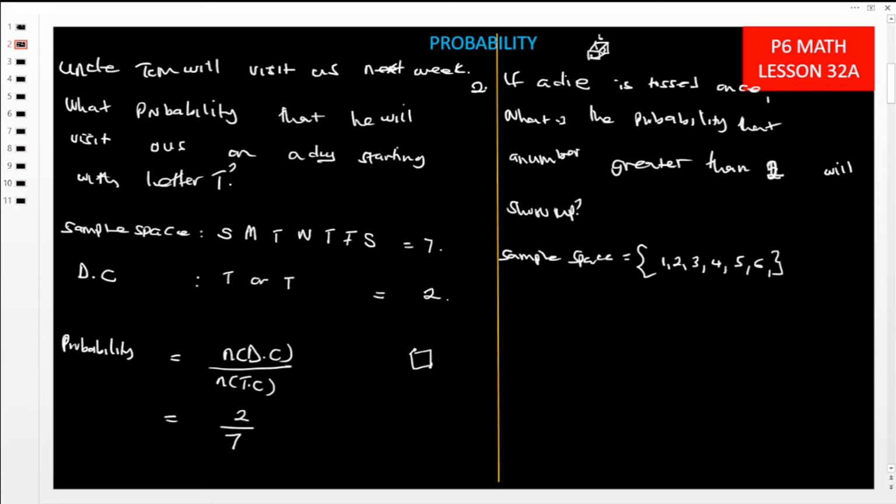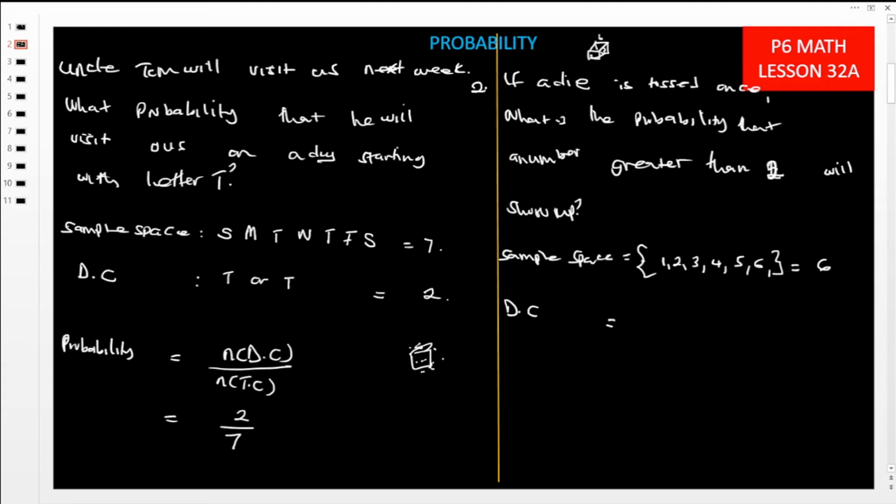Then you have 2. Then you have 3. Side with 4. Side with 5. Side with 6. So those are 6 faces. Now that is our sample space. Now from the sample space, we need to get what we call the expected outcome. That is what we call the desired chances. Now that sample space, how many chances we have in the sample space? There are 6 chances. Those are the total chances.